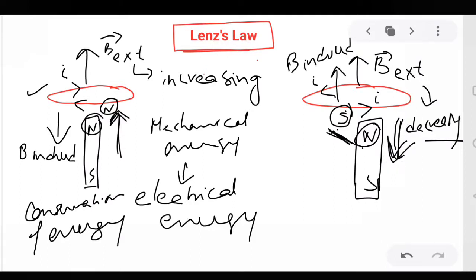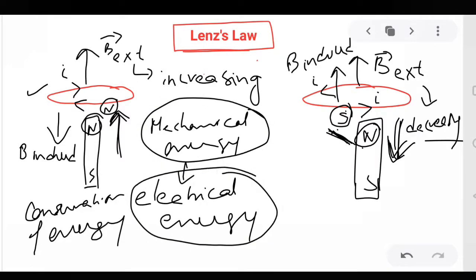So again you are spending mechanical energy, and this mechanical energy is converted into electrical energy. That explains the conservation of energy principle, and also explains in what direction the current will flow, or EMF will be induced, in a coil when there is a change in magnetic field.